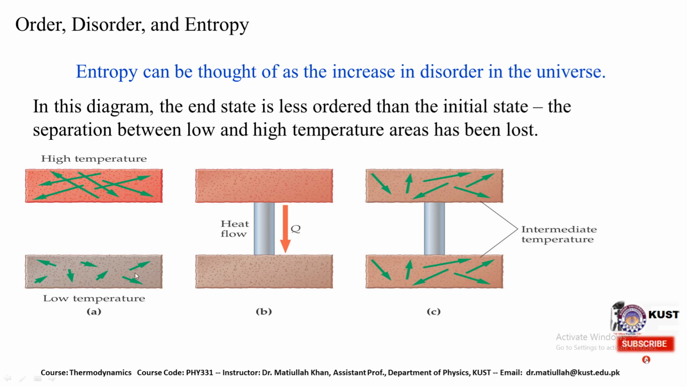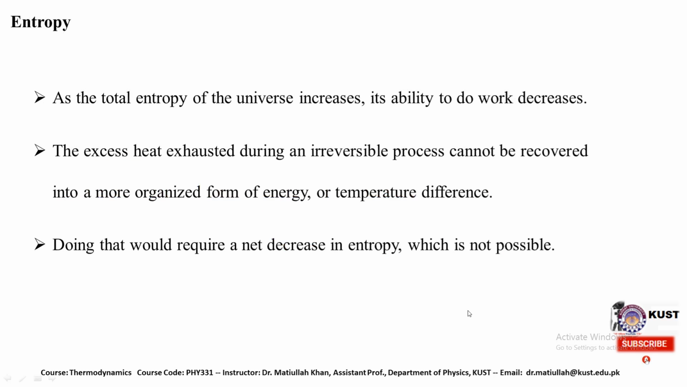Here it is clarified this is the low temperature case and this is the high temperature case, and how heat transfers between the two to achieve the same temperature. So here we have an intermediate temperature between the two. As a general statement regarding entropy, the total entropy of the universe increases and its ability to do work decreases. This means that we are losing a useful form of energy.